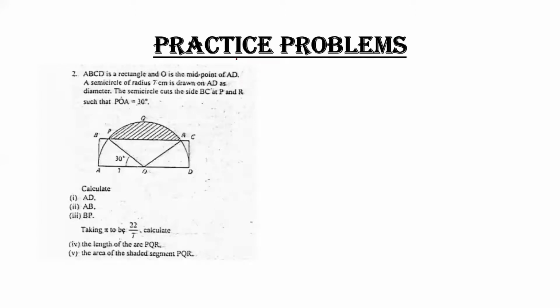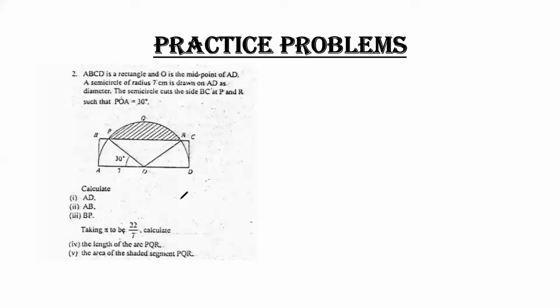So coming towards question number 2. Question number 2 says ABCD is a rectangle and O is the midpoint of AD. A semicircle of radius 7 centimeter is drawn on AD as diameter. The semicircle cuts the side BC at P and R such that angle POA equals 30 degrees.